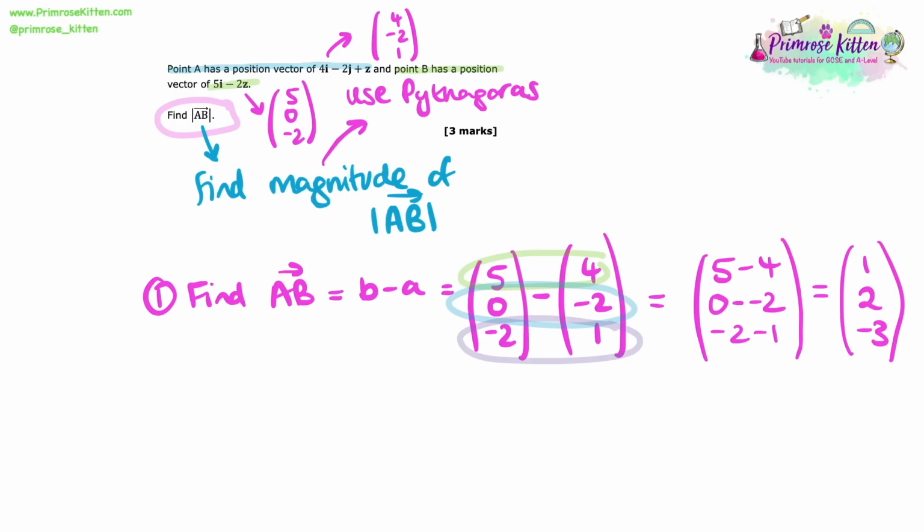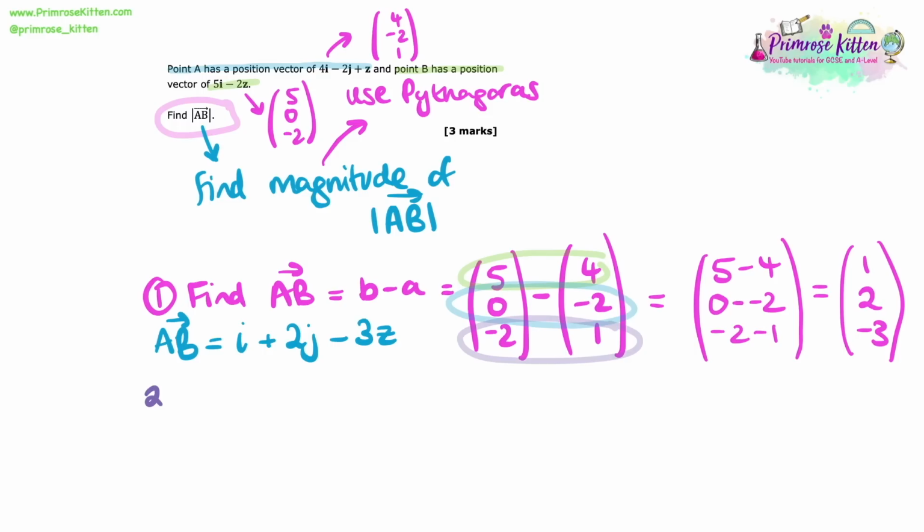So we could at this point put this back into the regular notation for vectors, and we can say that the vector of A to B is equal to 1i, or just i, minus 2j, and then minus 3z. And there we have the vector of A to B.